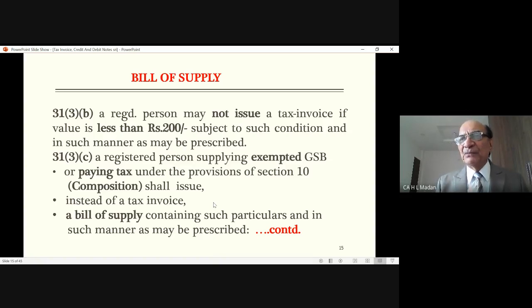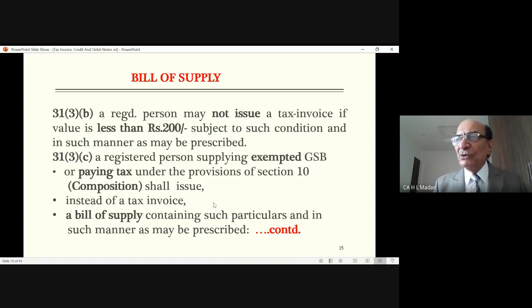This word is important because if the customer asks for the invoice, then you are bound to issue the tax invoice if the goods are taxable. Even if the goods are of 25 rupees, you have to issue. But if he does not ask, suppose he is a general consumer, he has visited your shop, he purchased certain small thing, and that is of 10 rupees, 20 rupees, 50 rupees, he just pays 50 rupees and goes. Then he says, you may not issue the tax invoice. But subject to other conditions and manner as may be prescribed.